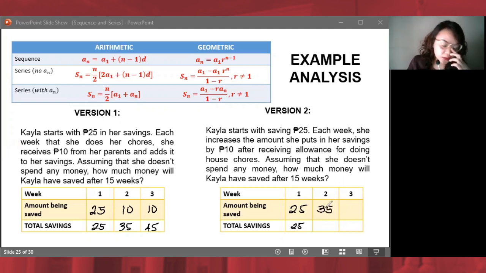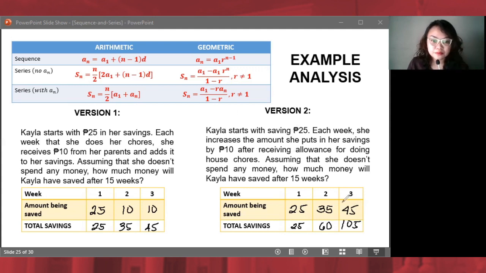So, magkano na yung savings niya niyan? 60 pesos na. Tapos, ano pa? Dito, dadagdag na naman ng 10 yung hinuhulog niya. So, dito, 105 na. Oh, di ba? See the difference? Here, in version 1, si Kyla, naguhulog lang ng 10 piso weekly. Dito sa version 2, si Kyla, dinadagdagan niya ng 10 piso yung hinuhulog niya weekly. So, magkaiba. Magkaiba yung nakukuha natin.